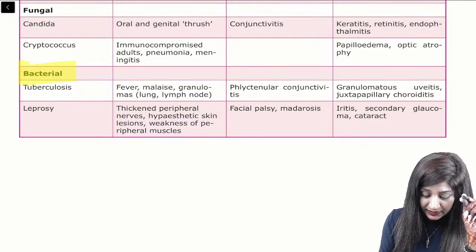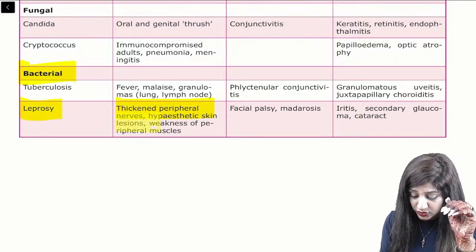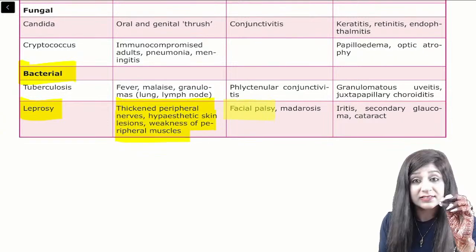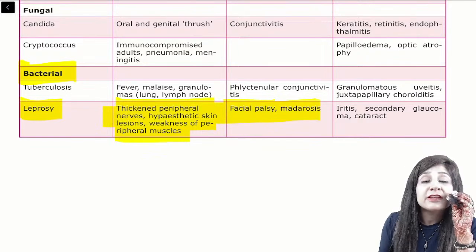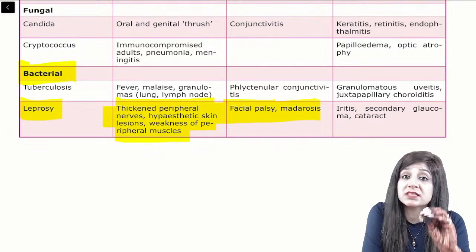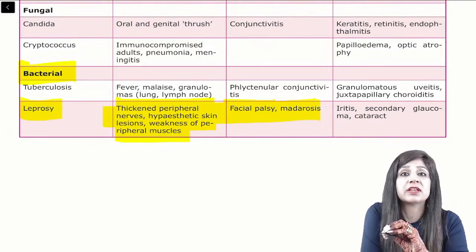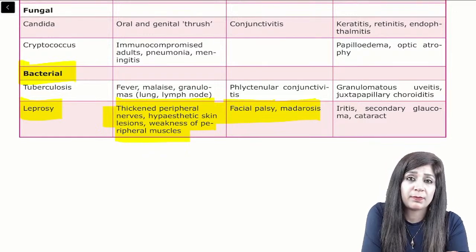If you see in the bacterial, leprosy, thickened nerves, hypoesthetic skin lesions, weakness, facial palsy, lagophthalmos is there. So that means this is directly giving you the answer of this question. And believe me, this is a hard core truth. If you are missing this table, you are missing something in your paper.